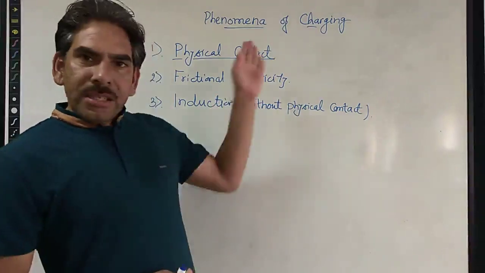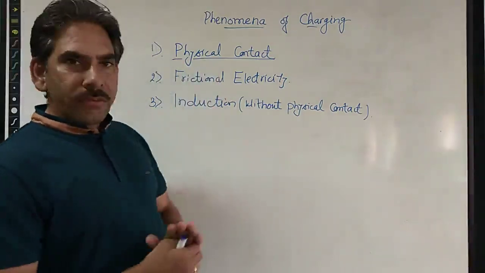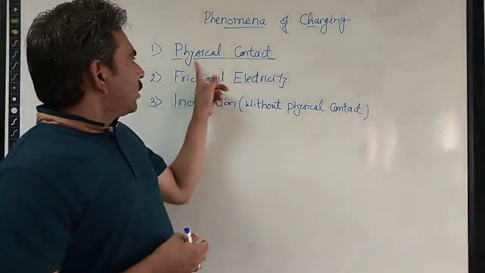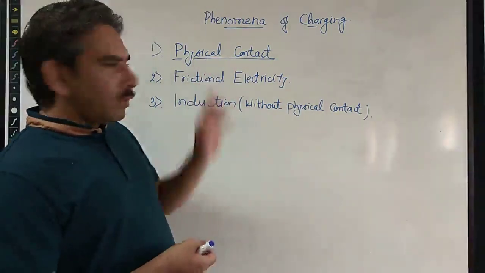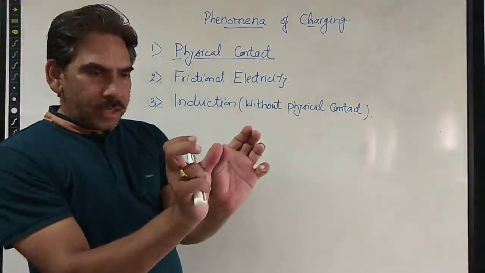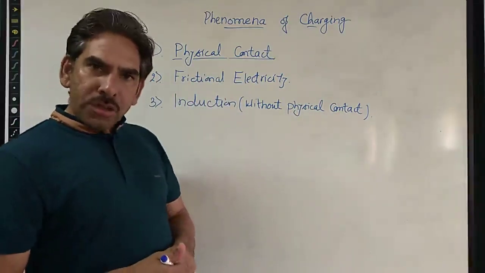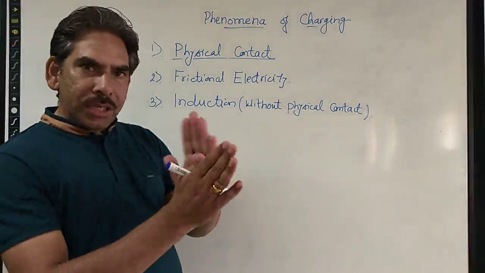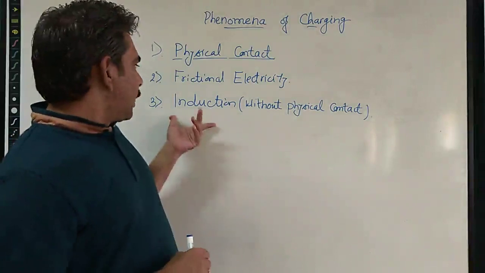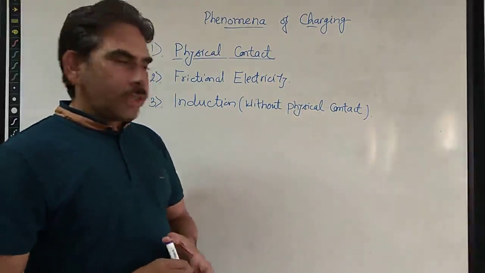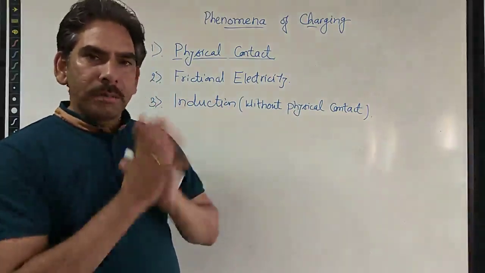There are three ways in which charging can take place. The first method is charging by physical contact of the objects, which involves the objects being placed in close contact with each other. The second method is the process of friction, in which two objects get charged when rubbed together. We will understand step by step how. And the third one is charging by the induction process, which does not involve any physical contact among the objects.